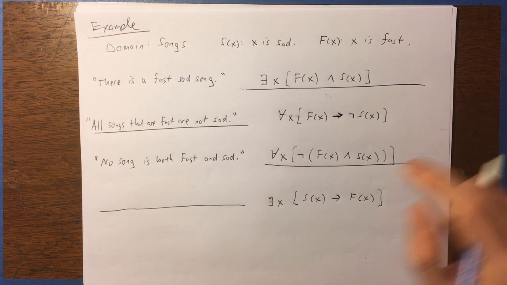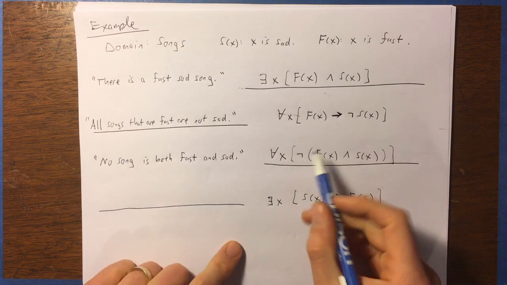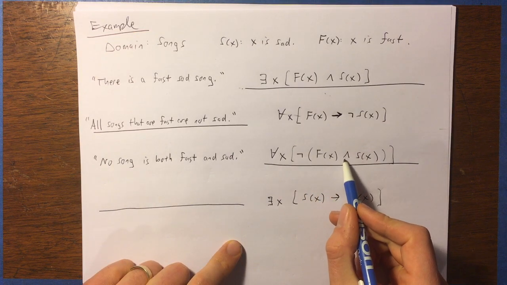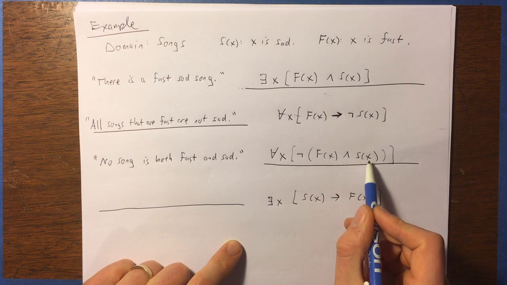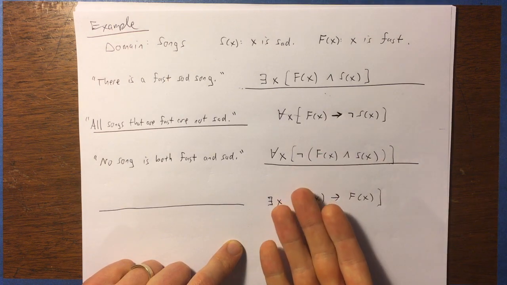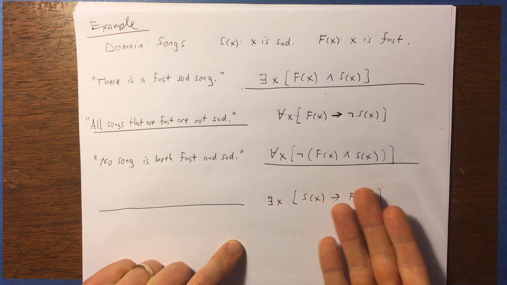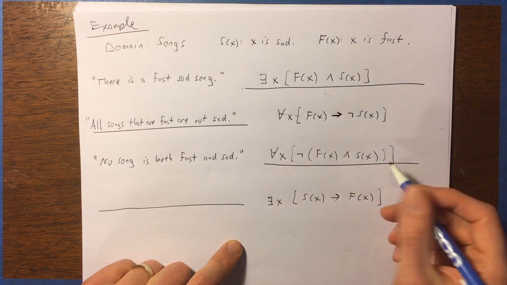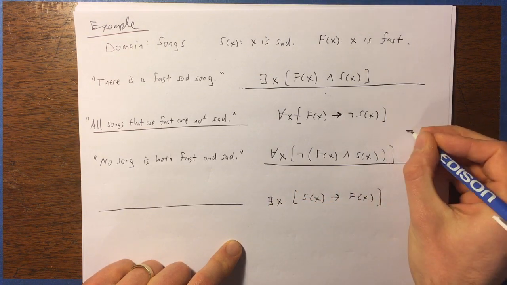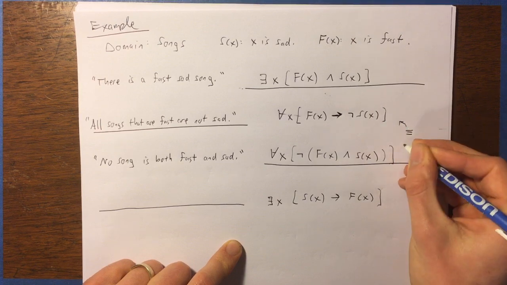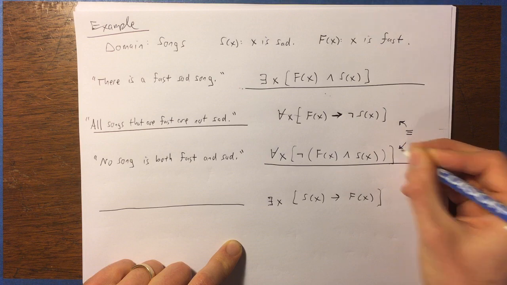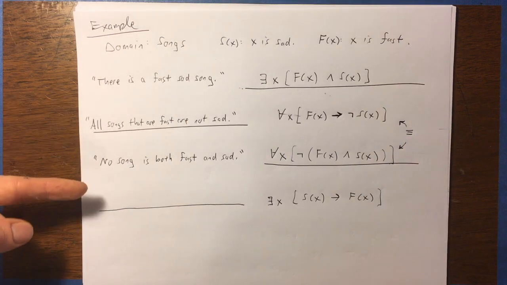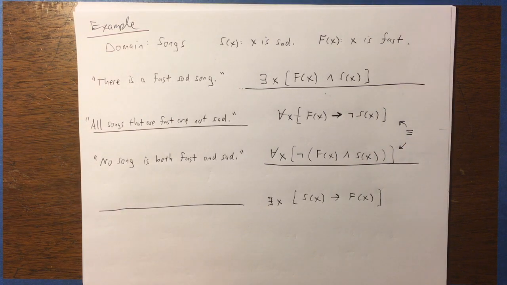Okay, so now you might have done it in a different way. In particular, you could have used De Morgan's laws for "and" to say not F of X or not S of X, and then you could even use the conditional disjunction to convert that into an implication, which, if you do, you may discover these statements are actually logically equivalent to one another. So, numbers 2 and 3 here are actually the same, logically.